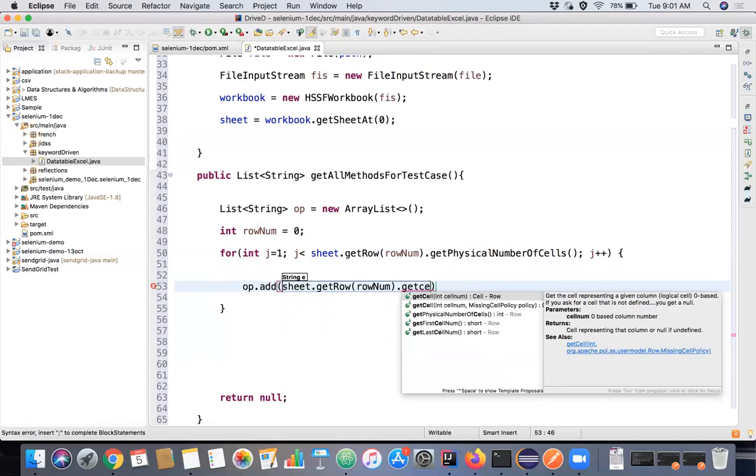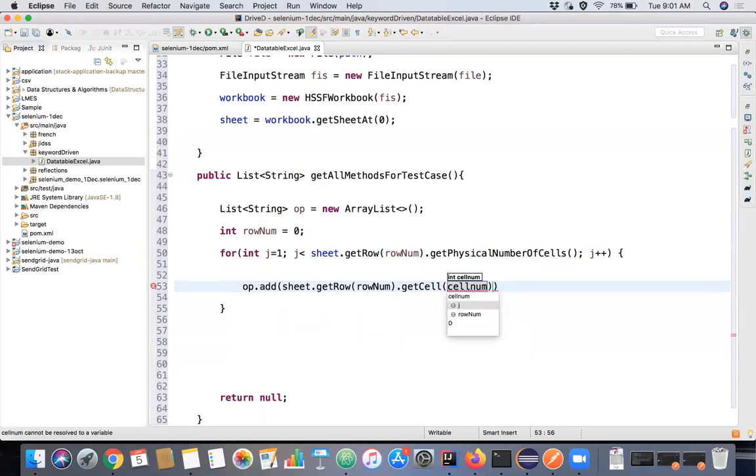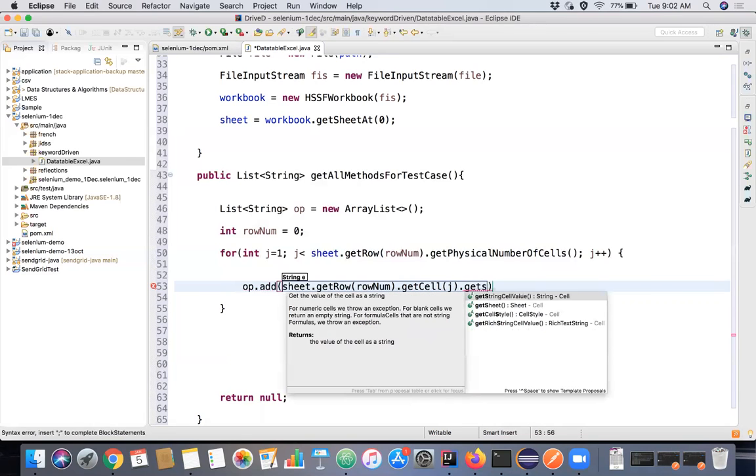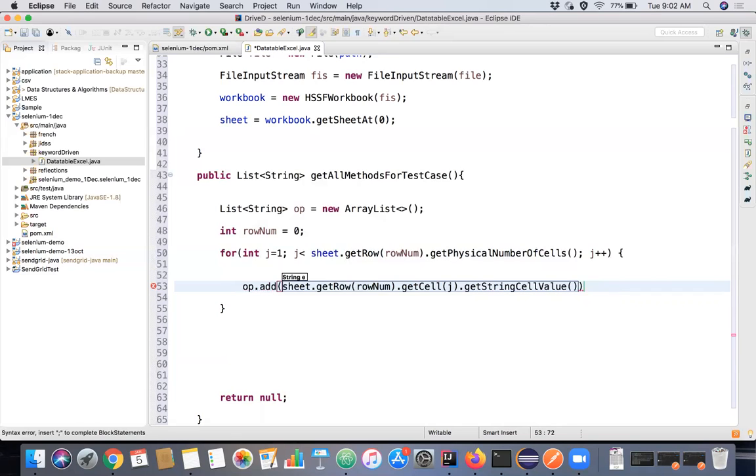It will return the column for which index you specify. We use this get cell and pass this j. We iterate from 1 and 2 until the end of the columns present in the Excel sheet. We pass j as an argument here, and when you say get string cell value, it returns the value present in the particular column.